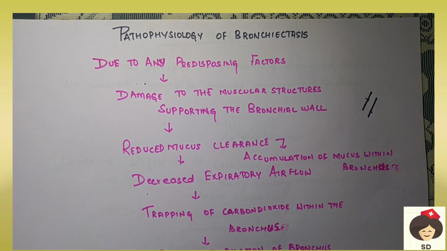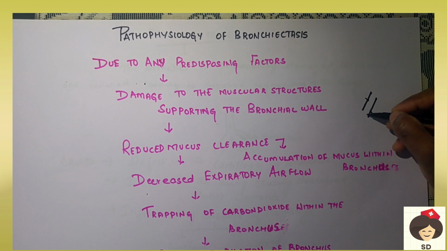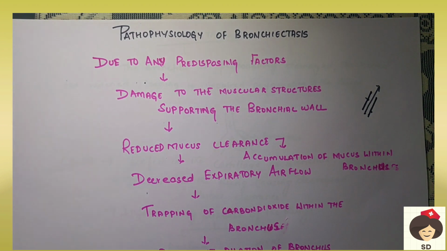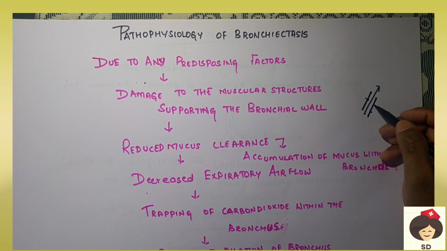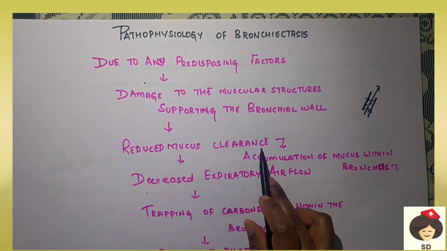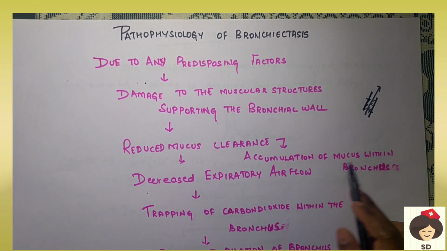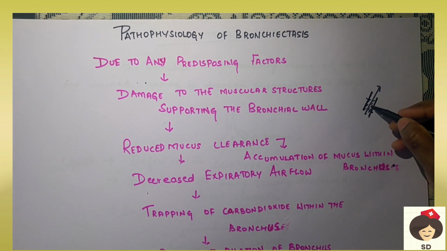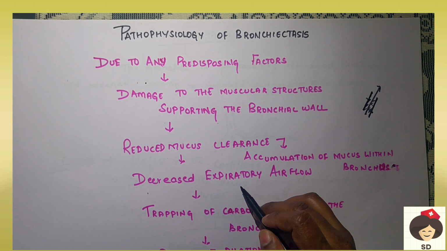When this part is damaged, the ciliated cells cannot eliminate the mucus. They have to push the mucus up through the epiglottis and eliminate it outside. So the mucus which is produced will not get cleared, and it will get accumulated inside the bronchus itself. That is called reduced mucus clearance, which causes accumulation of mucus within the bronchus. Because so much mucus is accumulating, there is decreased expiratory airflow.